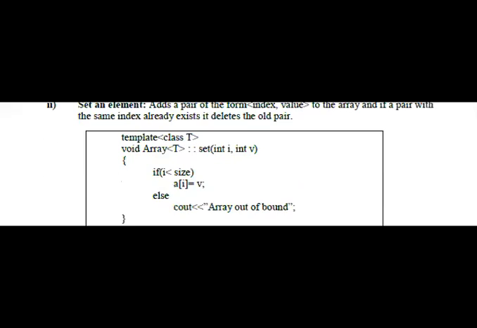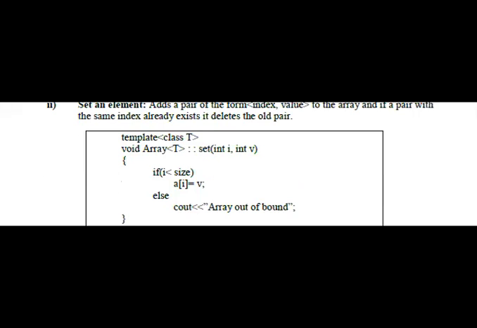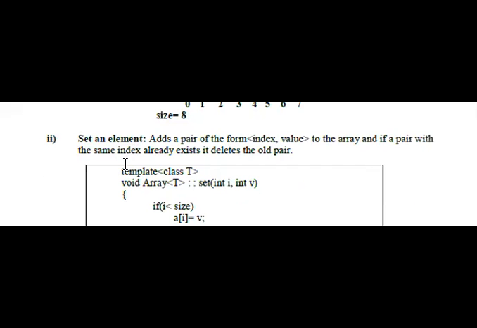And the next one is set an element. Set an element means first we have to allocate the memory space of size 8. Then after that we have to add elements one by one into the memory. That is set an element.